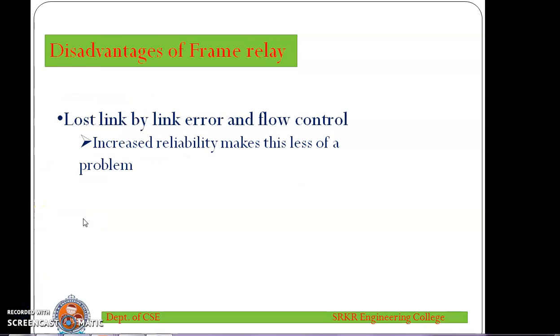The major disadvantage of frame relay is that it does not have link-to-link flow and error control. Even though it has this disadvantage, it can transmit data with reliability. So we can adopt this procedure even though it has that disadvantage.